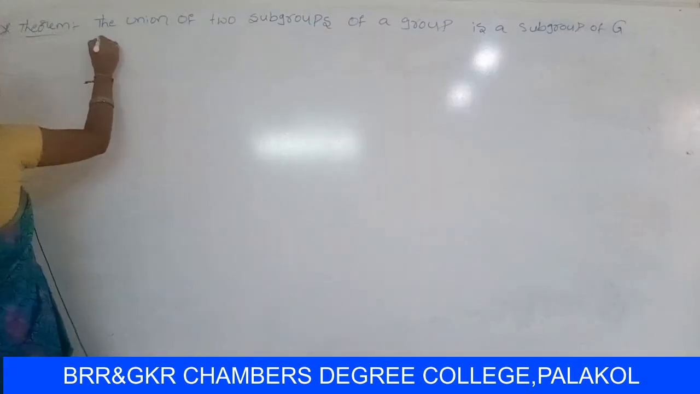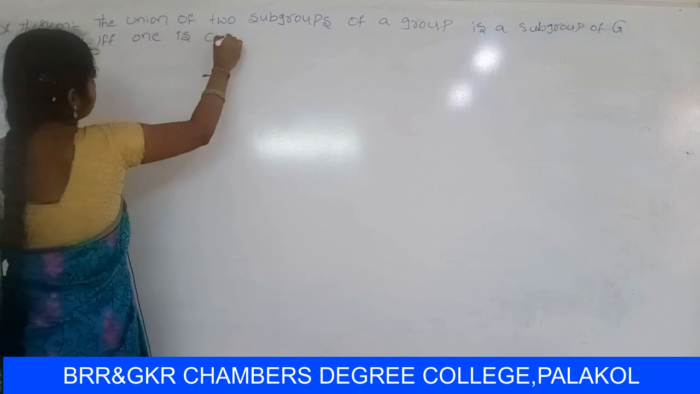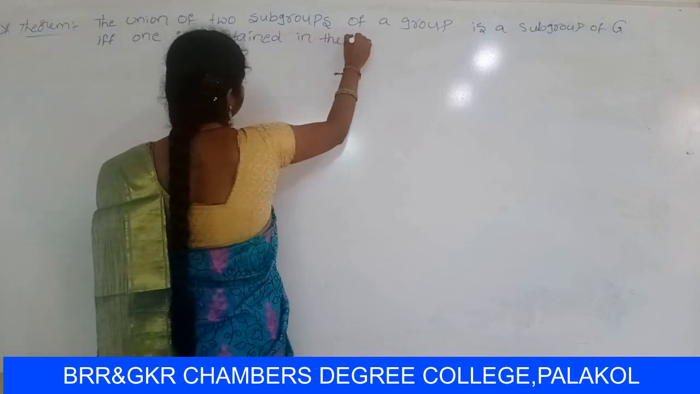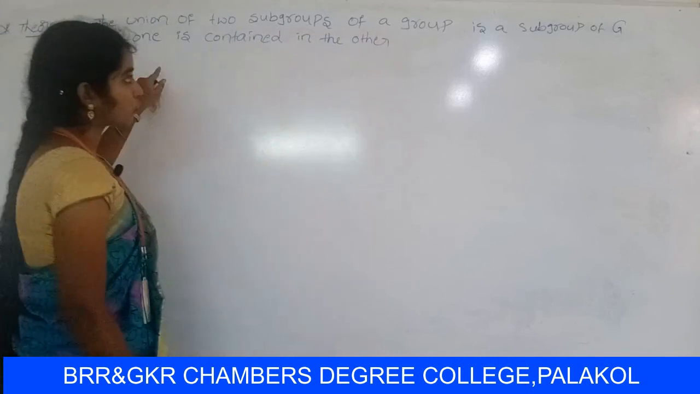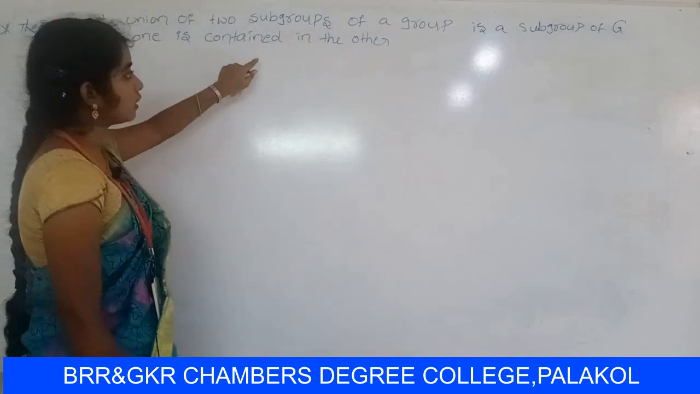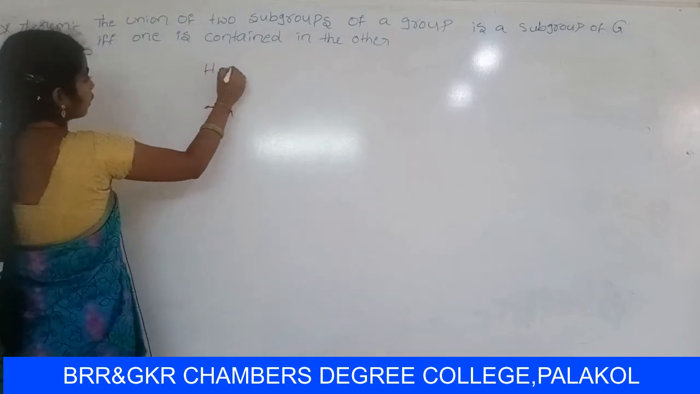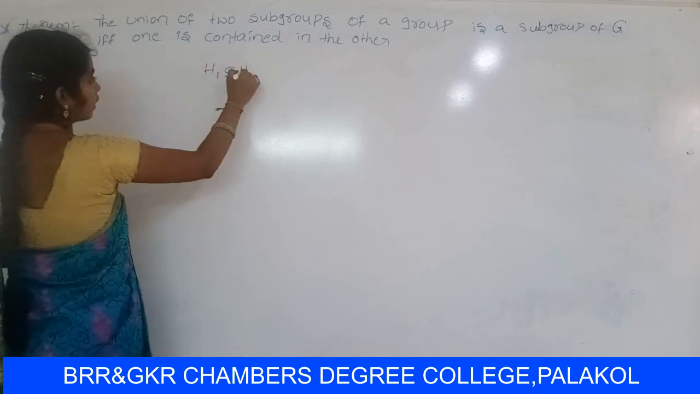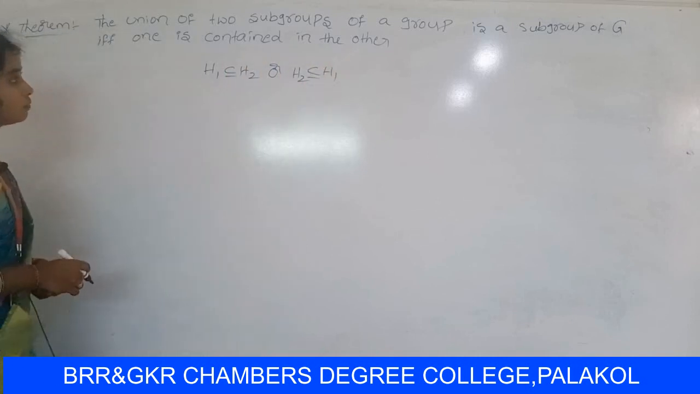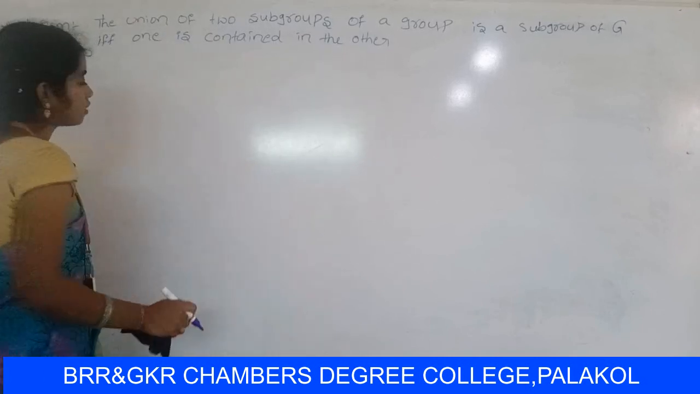if and only if one is contained in the other. The union of two subgroups of a group is a subgroup of Z if and only if one is contained in the other. One is contained in the other means H1 contains H2 or H2 contains H1. If and only if is the necessary and sufficient condition, same meaning.